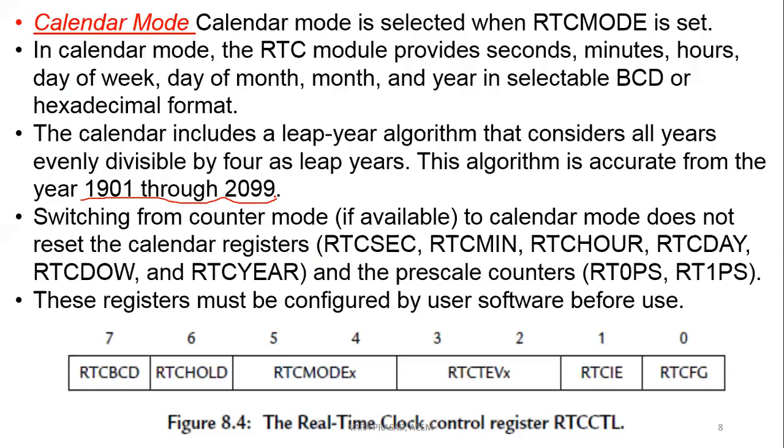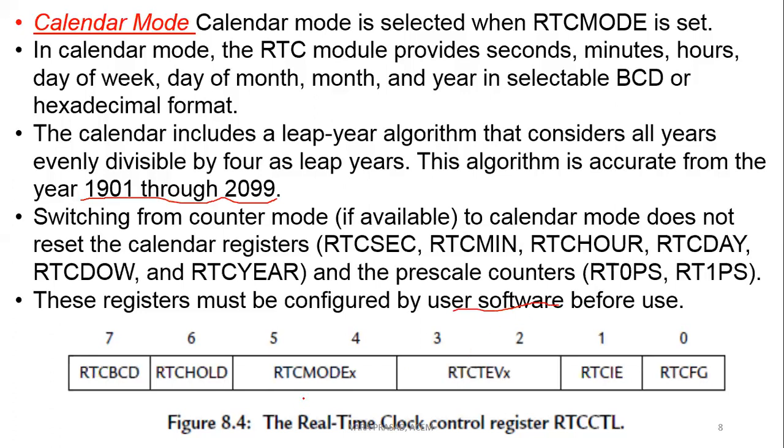When switching from counter mode to calendar mode, these registers cannot be reset, and the prescaler counters and prescaler counter registers can also be configured by software.